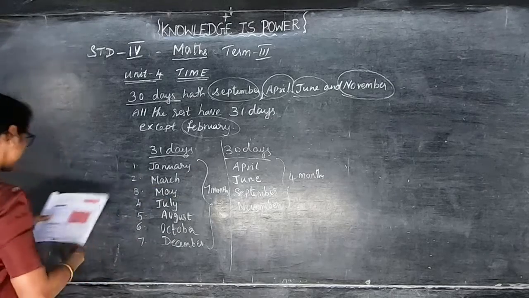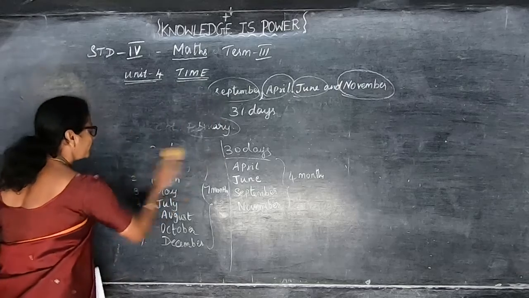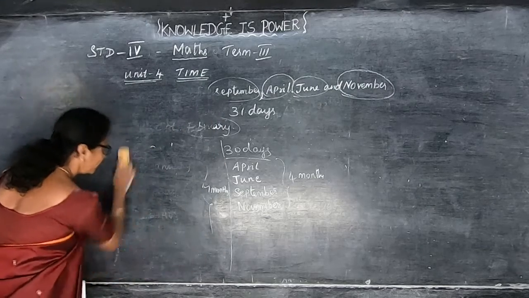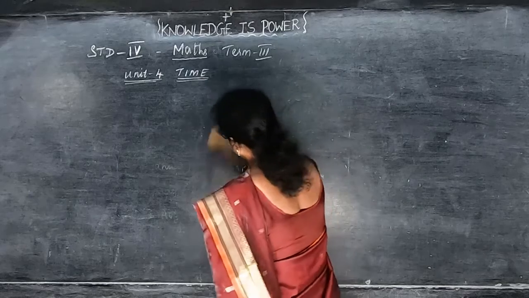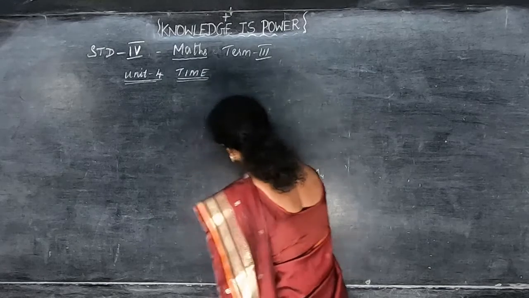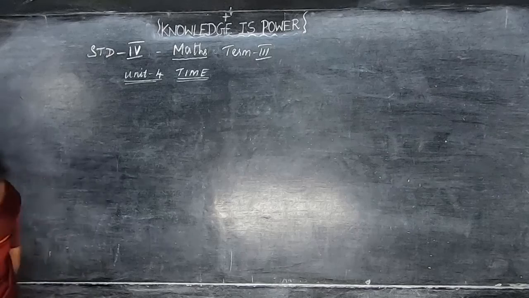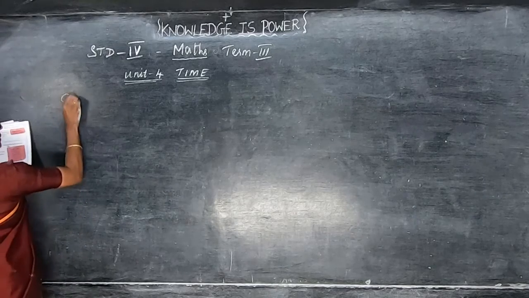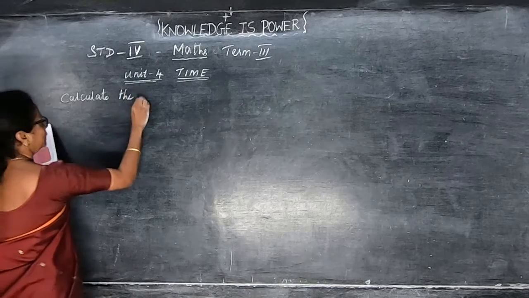So remember this, children. Using this, now we are going to calculate the number of days between the given months. Now I will show you an example of how to calculate the number of days by using this. Here they ask, calculate the number of days, this is the sum, they will give the sum like this.